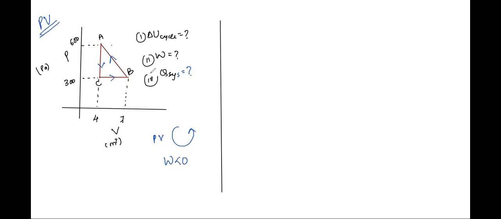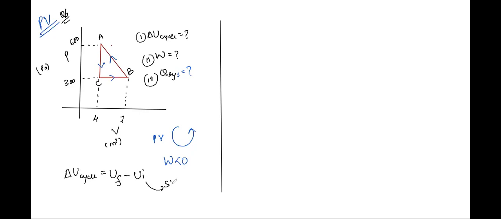Heat given to the system. One by one, let's crack from delta U. Tell me the formula. Delta Q equals delta U plus delta W. First of all, tell me what is delta U for a cyclic process? Zero. Are you sure about it? Pakka? For a cyclic process, delta U is zero. Why is it zero? Because remember, internal energy is a state function.